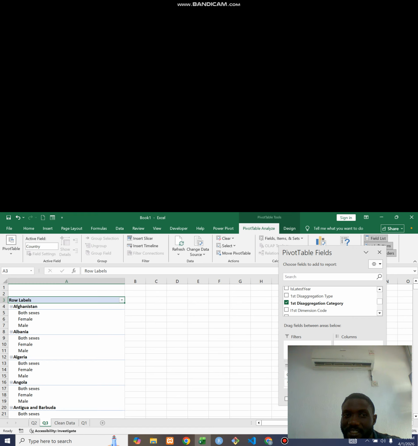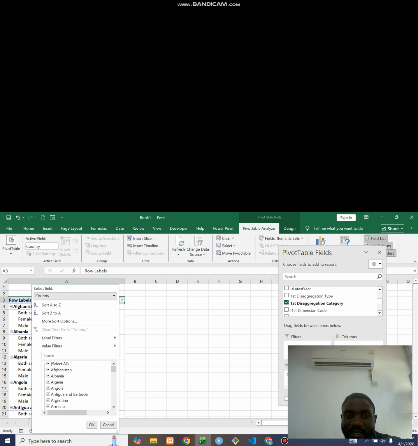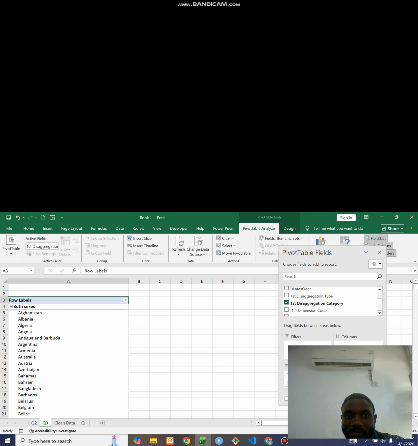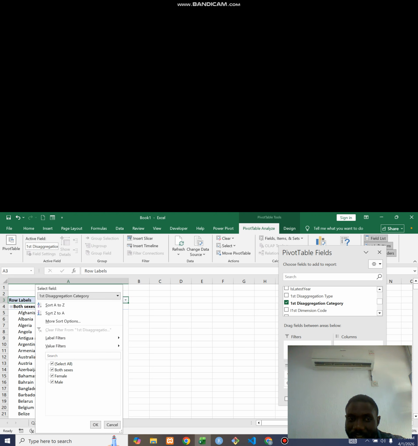If I put it here, I just want to buttress the point I made. You can see everything is highlighted, but when I click on this, because country is on top of it, country is displaying the filter. But what if I want the filter to show on this now? I put it at the top of it. I click on this. You can see now that both